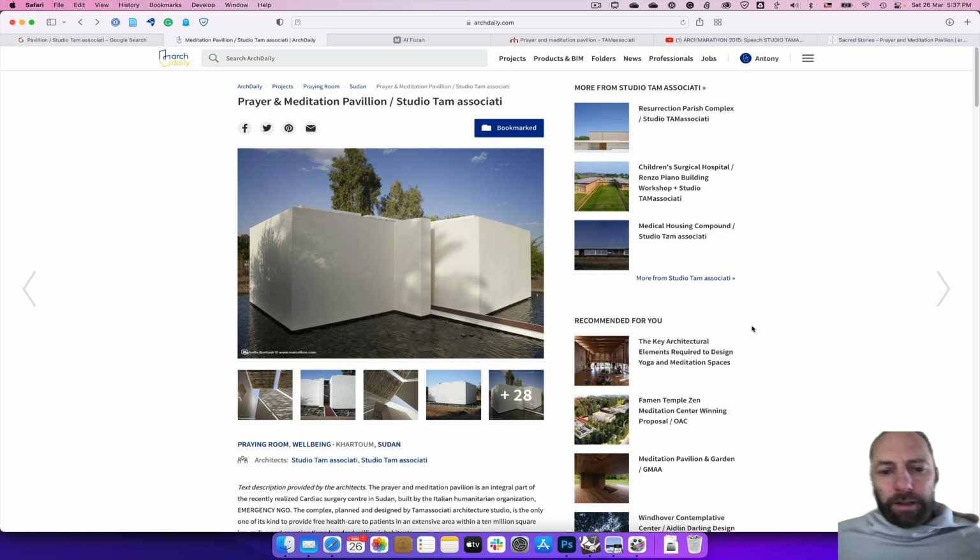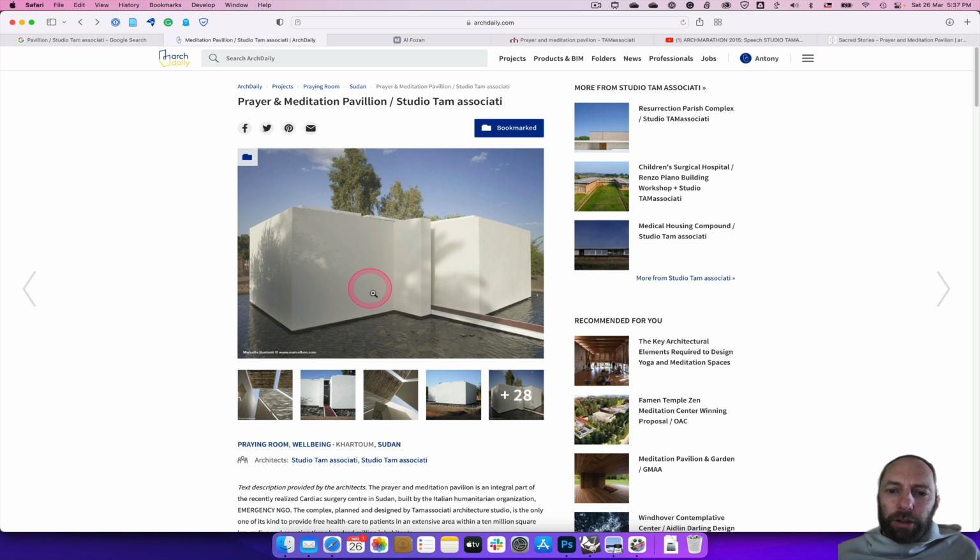Kia ora everyone. This tutorial is going to go over how to model this Prayer and Meditation Pavilion by Studio Tam Associati in Grasshopper. And you might ask why we'd want to do that. It's a way of learning how to use Grasshopper and also gives you some flexibility when you're designing, so you can tweak and adjust things quickly and easily. So let's get into how we can go about doing that.